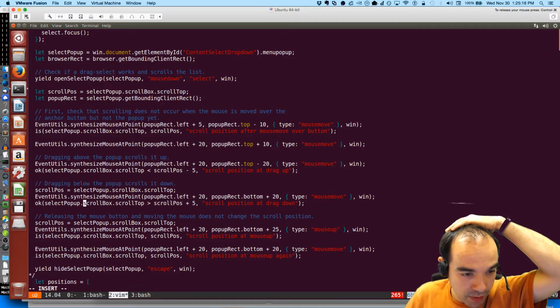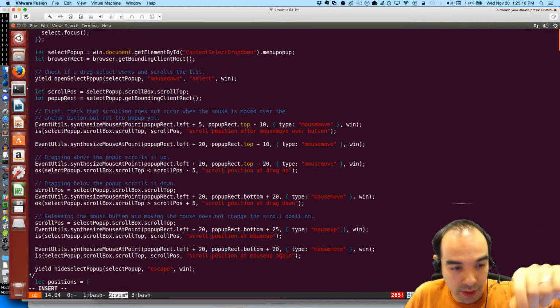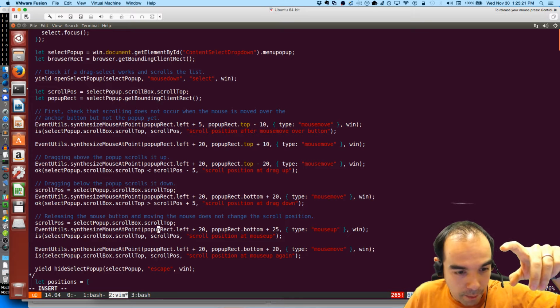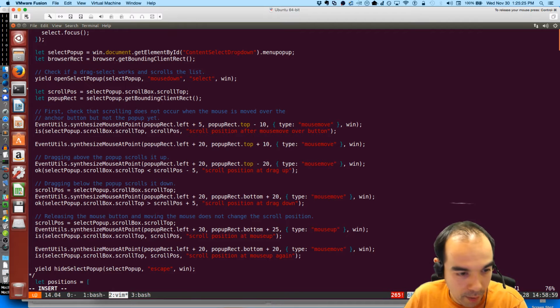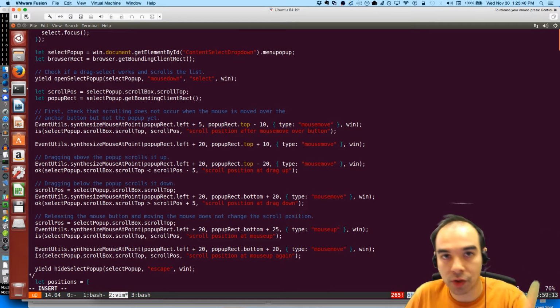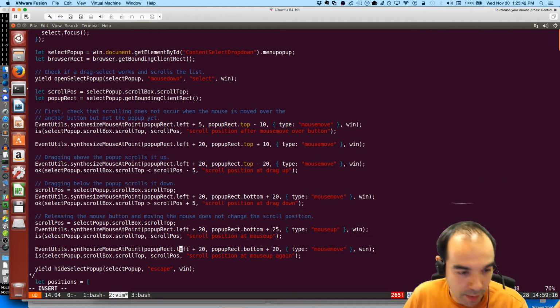And then releasing the mouse button and moving the mouse does not change the scroll position. So we release the mouse button below the pop-up, and we're making sure that the scroll position hasn't changed. And then we do a mouse move with mouse up, so we're not holding the mouse down anymore. We're making sure that we've stopped scrolling now that we've released the mouse button. And then the pop-up is still open, so we hit escape and it closes.